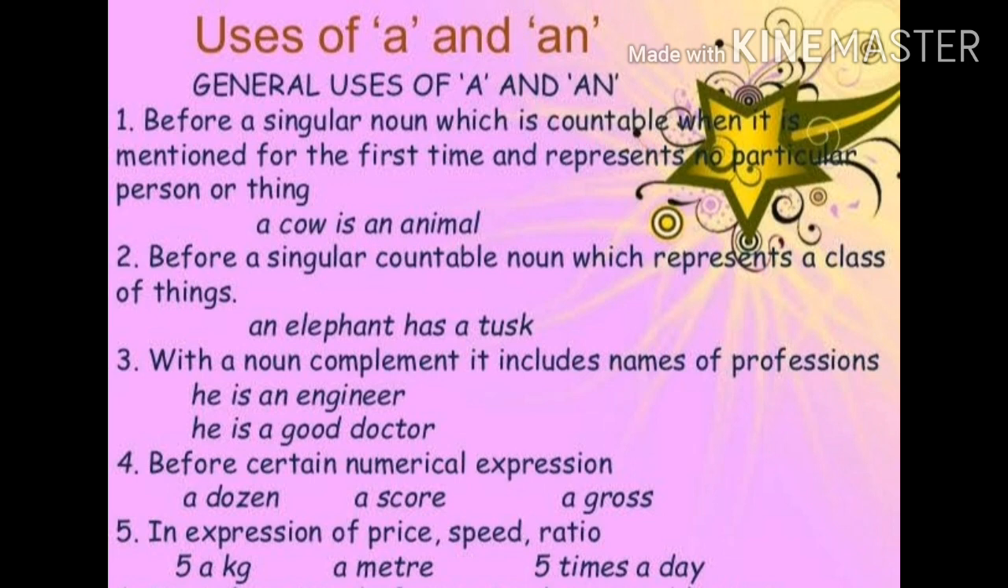Number 4. Before certain numerical expressions. For example, a dozen, a score, a gross. Number 5. In expressions of price, speed and ratio. For example, five rupees a kilogram, a meter, five times a day.